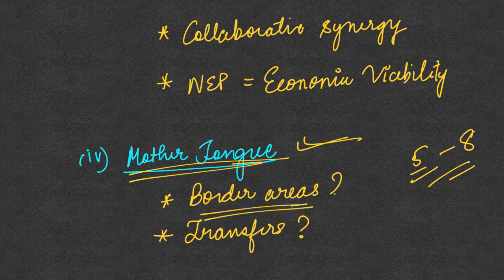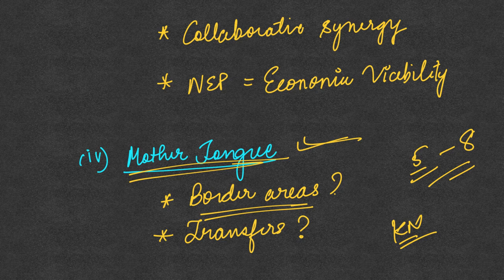One is what is going to happen in the border areas. For example, in the case of Karnataka, if Kannada needs to be taught up till class 5, or class 8 if possible, then in the border areas with Maharashtra, Marathi is a dominant language. What if Kannada is taught in these border areas? Then the children there whose dominant language is Marathi are not going to understand.